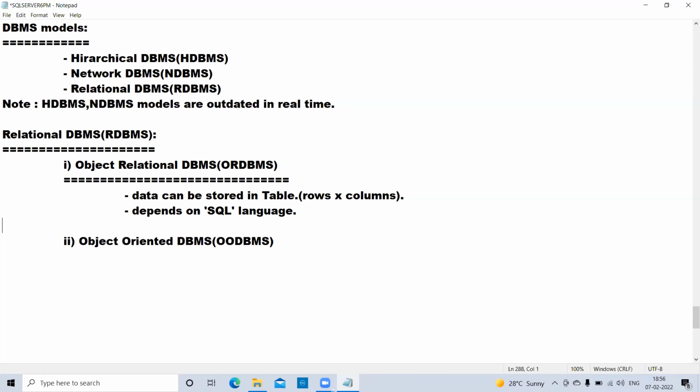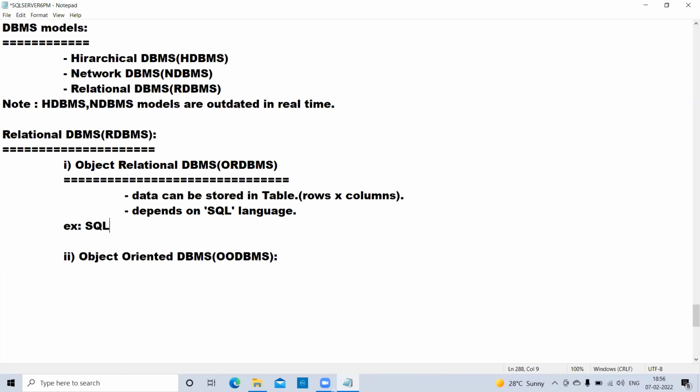That is what it is; you can understand it one by one. This is completely and purely dependent on the SQL language. Now, coming to what is object relational, there are so many example softwares, like SQL Server, Oracle, MySQL, DB2, Sybase, Informix, Ingres, Teradata, MaxDB, and so on.